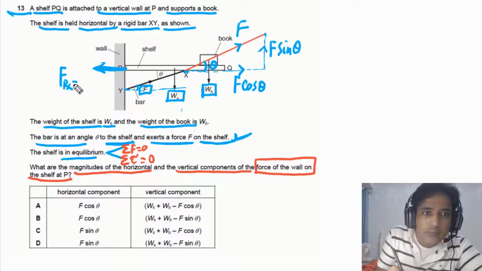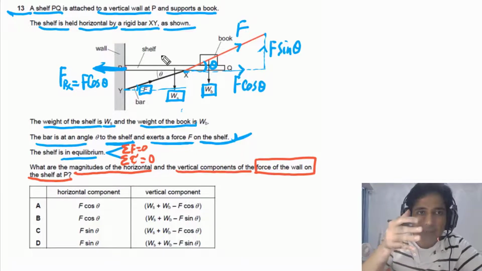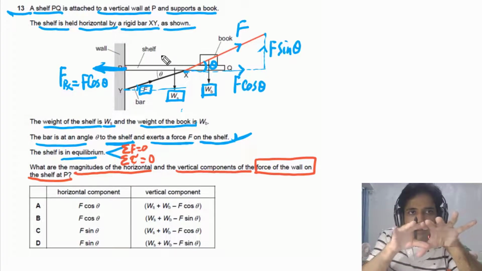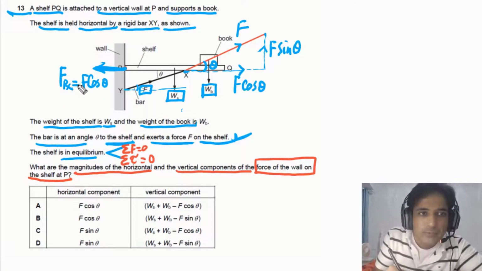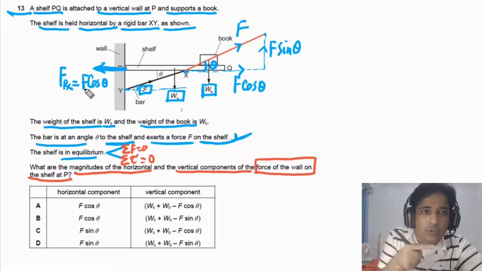And that force has to be equal to F cosine of theta, because this shelf is in equilibrium. So forces along horizontal also have to be equal. We know net force along horizontal is zero. So that's the reason we can say Fpx is equal to F cosine theta, but this is in the opposite direction.